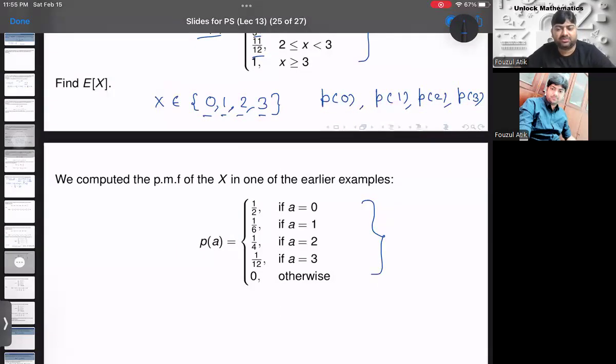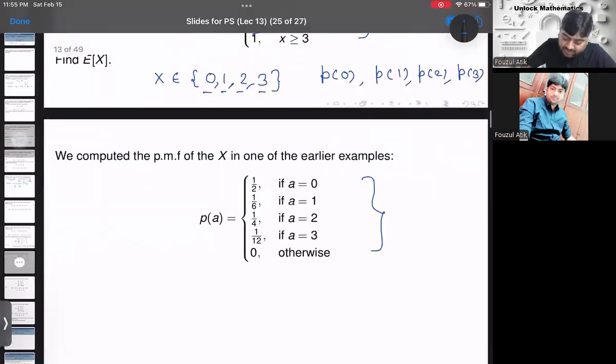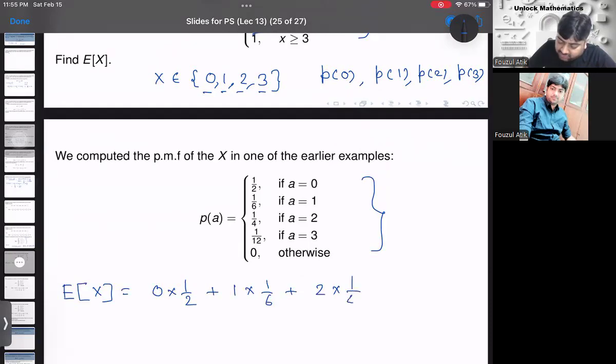So we have already solved this example, and therefore the expectation is what? The expectation of this random variable will be 0 into p of 0, which is 1 by 2, plus 1 into p of 1, which is 1 by 6, plus 2 into p of 2, which is 1 by 4, plus 3 into p of 3, which is 1 by 12.